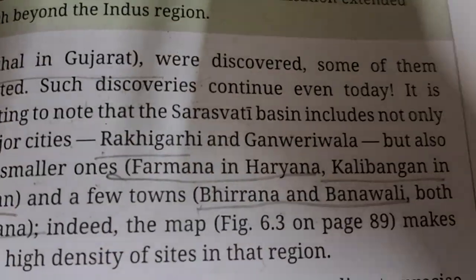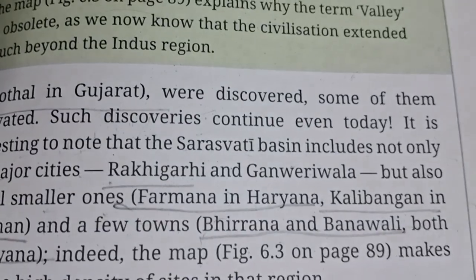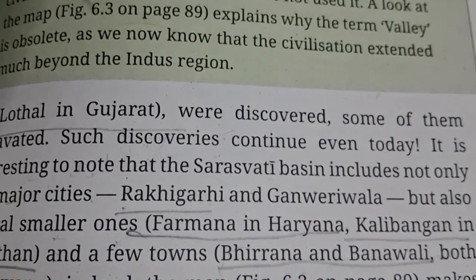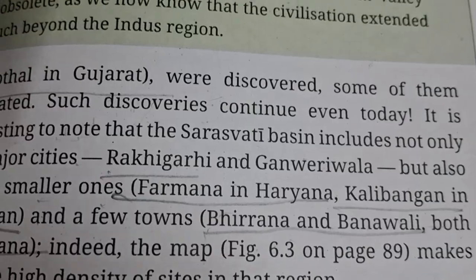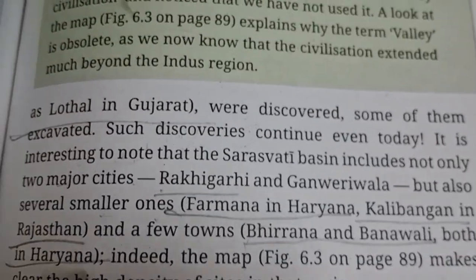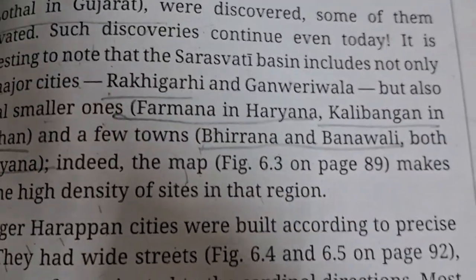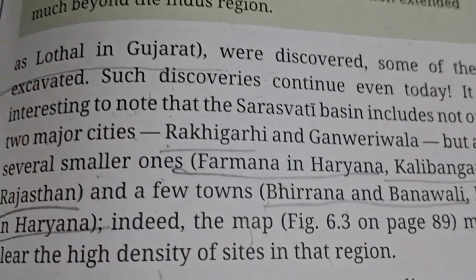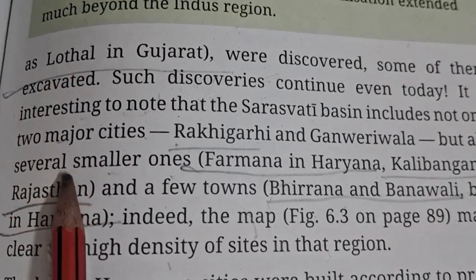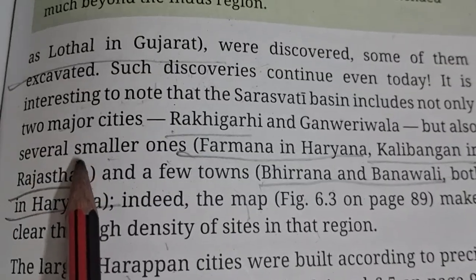So there are so many small places in this area, Rajasthan, Punjab, Haryana. These are the areas where we have the sign of the Saraswati River, and also evidence of this civilization, the Harappan civilization. Okay, got my point?